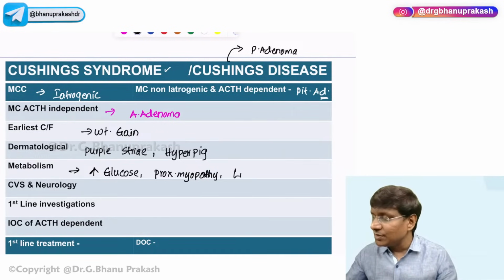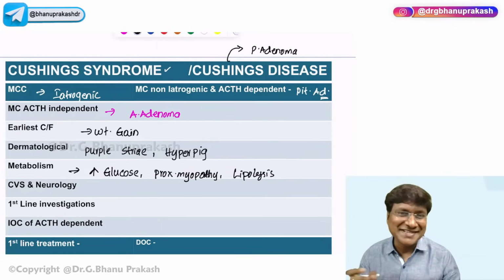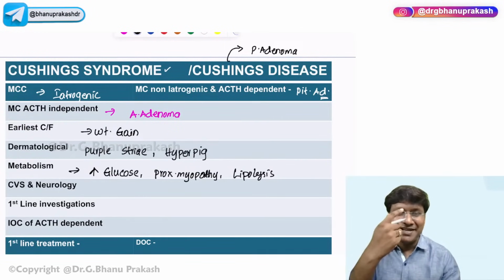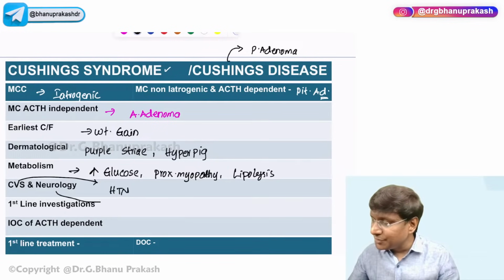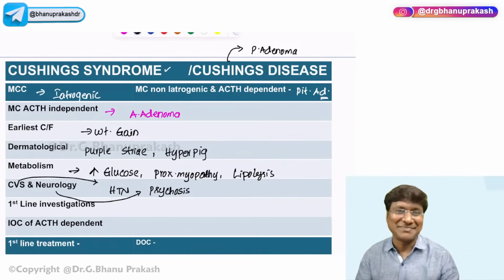And there will also be lipolysis in these individuals. Because of lipolysis, there will be release of free fatty acids and redistribution of the free fatty acids causing round face, buffalo hump, and central obesity. What will be the cardiovascular system manifestations? That is the hypertension. What will be the neurological manifestations? These patients will develop psychosis or emotional instability.